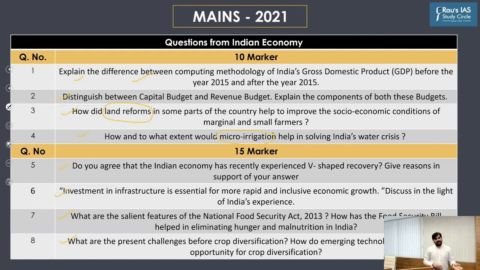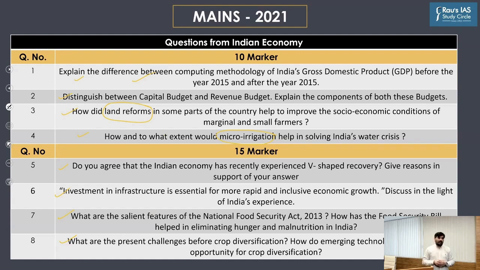Secondly, as I said, the second type of questions are those asked directly from current affairs. So keep yourself updated with current affairs. Keep on reading newspapers. Whenever you come across any current affairs article related to the Indian economy, analyze that article thoroughly. Only then will you be able to write good answers in the UPSC mains examination.